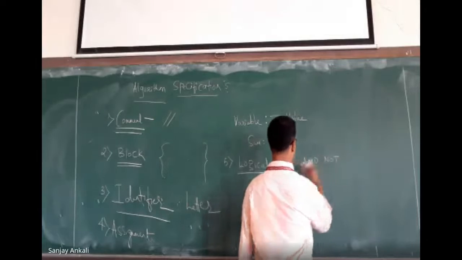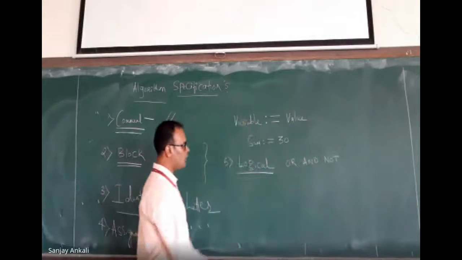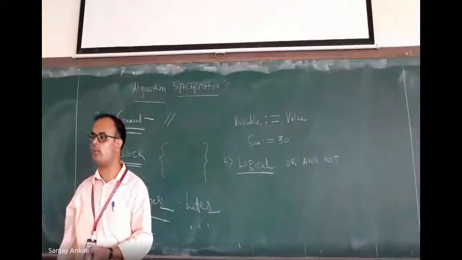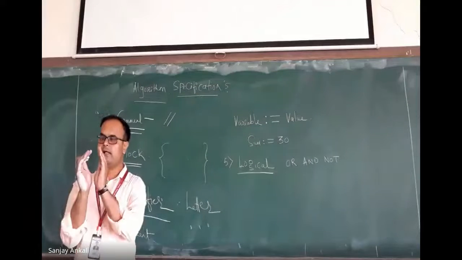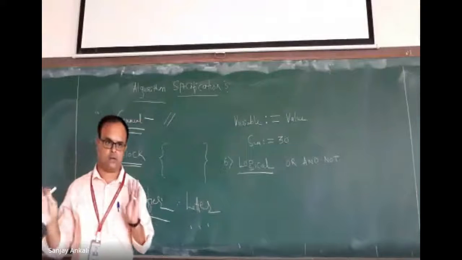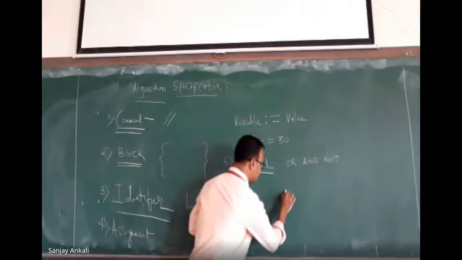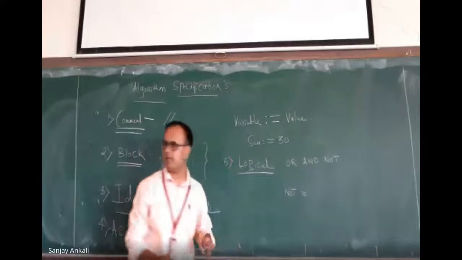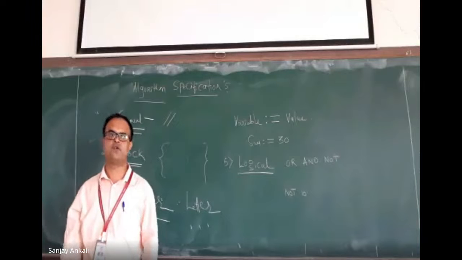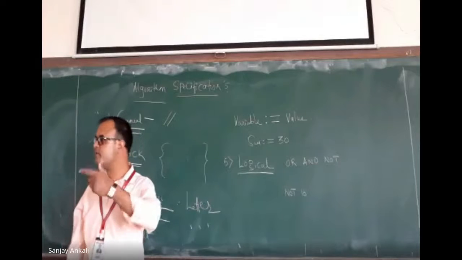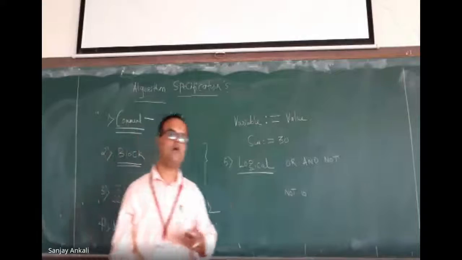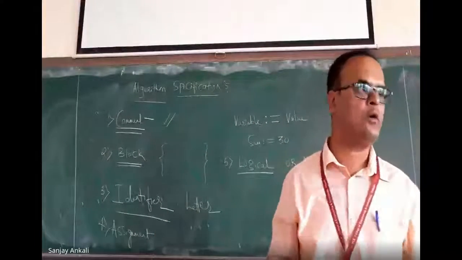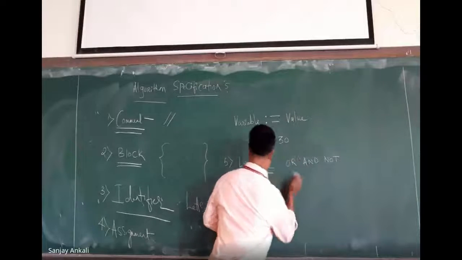In pseudocode also I can just write this. You know what is or, and, not. Not is a unary operator. Unary means it needs only one operand, that's all. If I write something like not of 10, can anybody tell me what is the answer I get? 0. It just flips the value. If it is a positive value, it makes it 0. If it is 0, it makes it 1. So these are the logical operations.